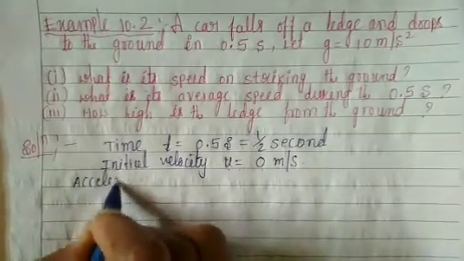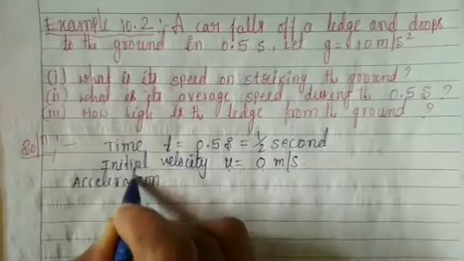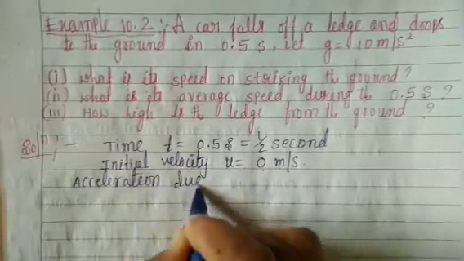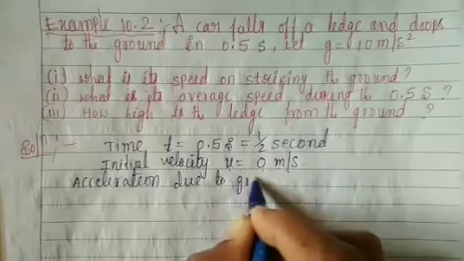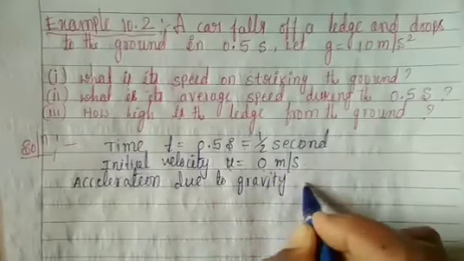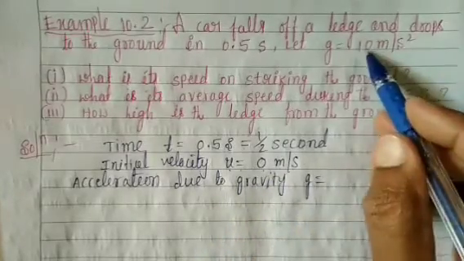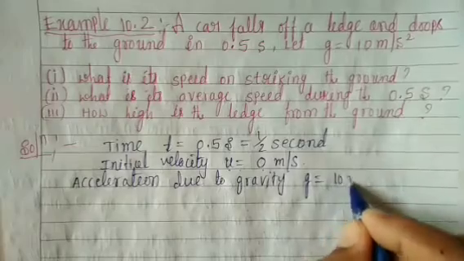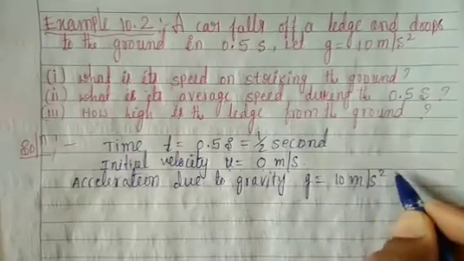Third, acceleration due to gravity g is equal to 10 meter per second square.